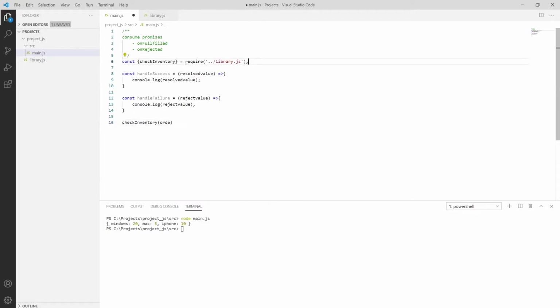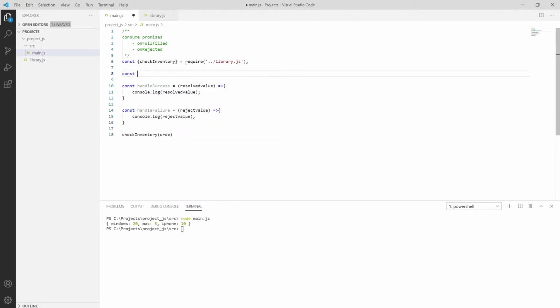Okay, so we haven't created the order, so let me create the order. Say I want to buy a Mac. Say I want to buy 2 Macs, and also I want to buy iPhones, say 2 pairs, and then you can pass the order over here.